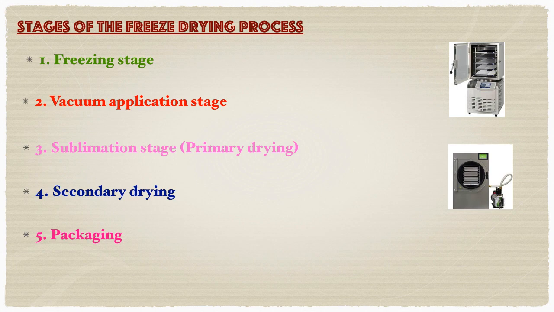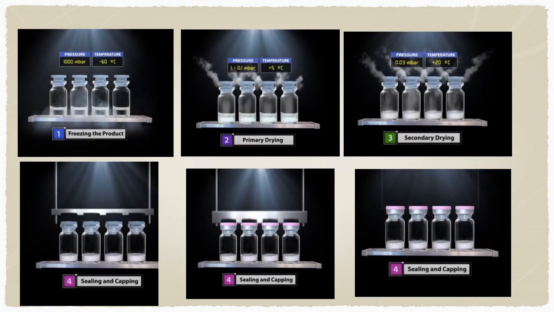These are images of freeze dryers. For better understanding, here are pictures of different steps of freeze drying. The first step is freezing the product. You can see the solution is present inside the ampoules with loosely placed closures over them. When the liquid is frozen, the vacuum is established and the ice is sublimed, which can be seen in this diagram. This is primary drying. Most of the water is removed in this step.